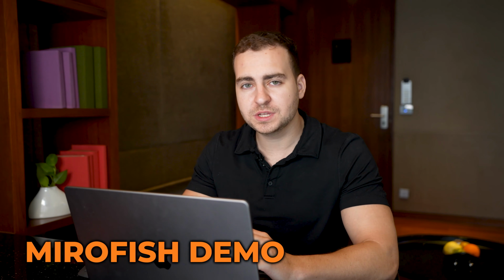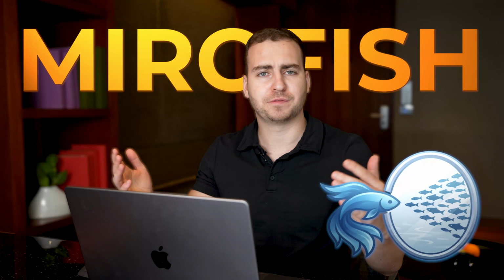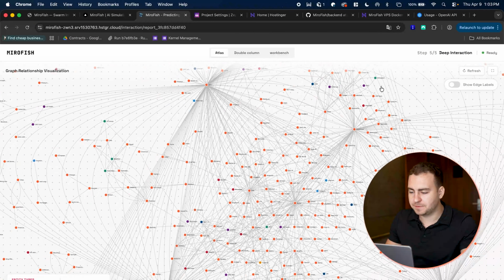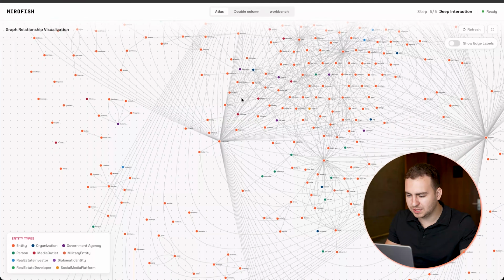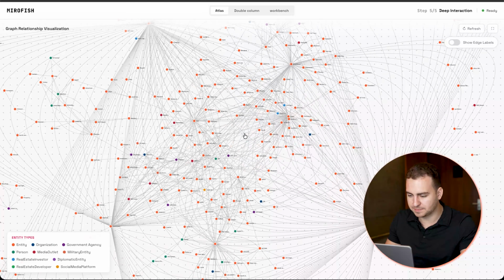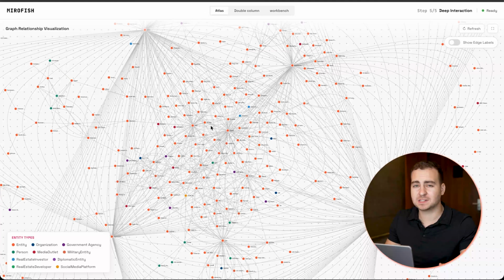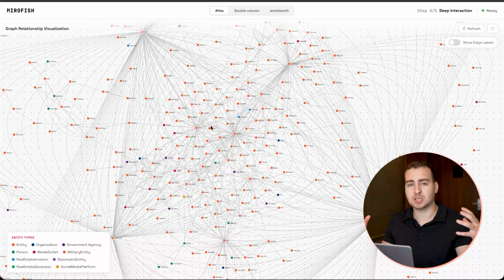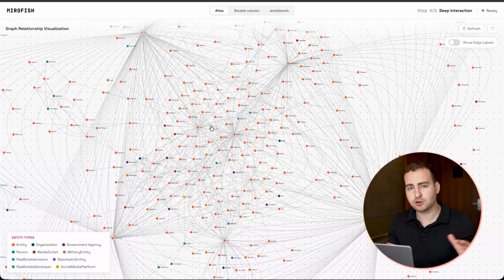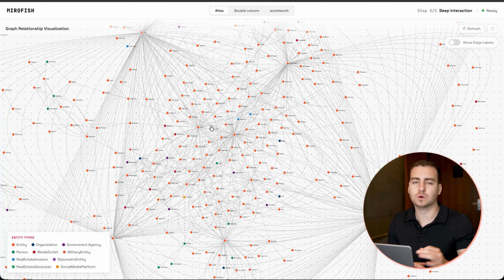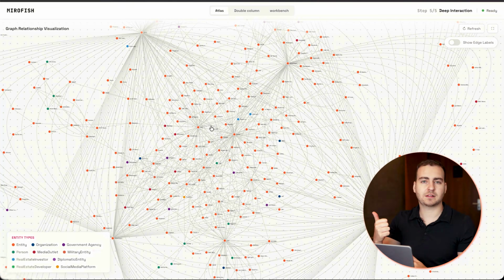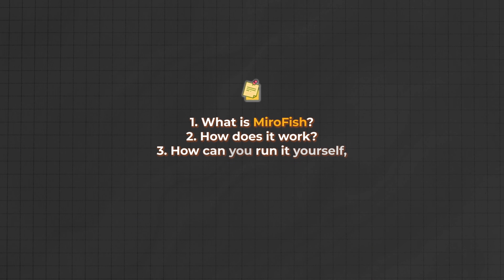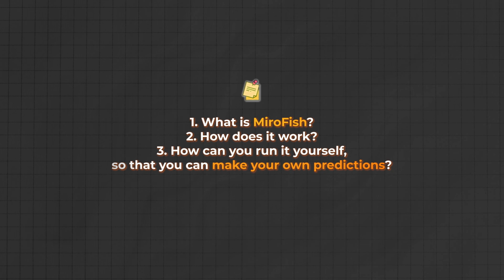This is one of the coolest AI projects that I've ever played with. It is called MiroFish, however you want to pronounce it, and the finished result ends up giving you a really detailed knowledge graph that looks something like this, that allows you to effectively predict the future by using a swarm intelligence of hundreds of different agents across hundreds of different runs. It is insanely cool. In this video, I want to explain to you exactly what it is, how it works, and how you can run it yourself so that you can make your own predictions.